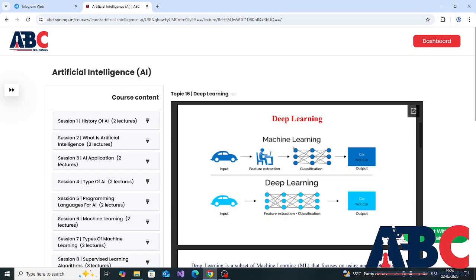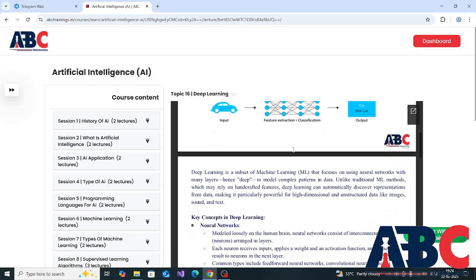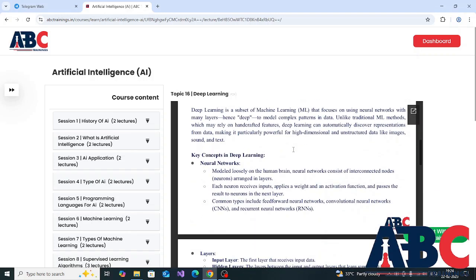In today's session, I am going to make you familiar with deep learning. Deep learning is a subset of machine learning that focuses on using neural networks with many layers, hence deep, to model complex patterns in data. Unlike traditional ML methods, which may rely on handcrafted features, deep learning can automatically discover representations from data, making it particularly powerful for high-dimensional and unstructured data like images, sound, and text.